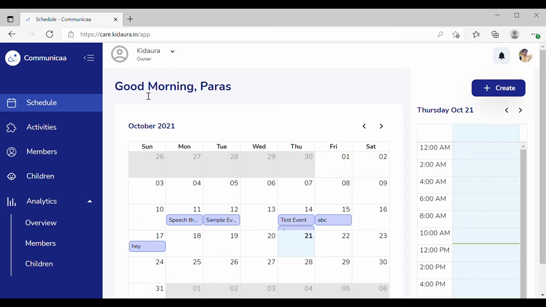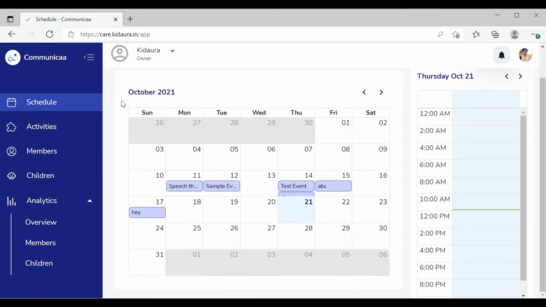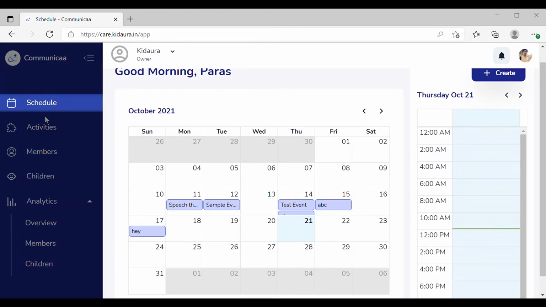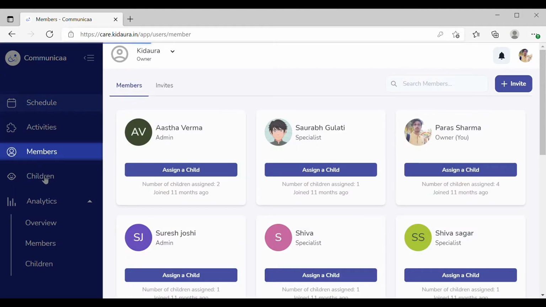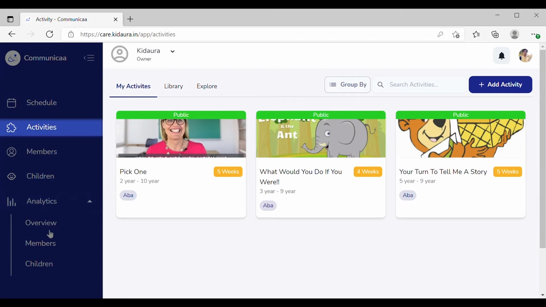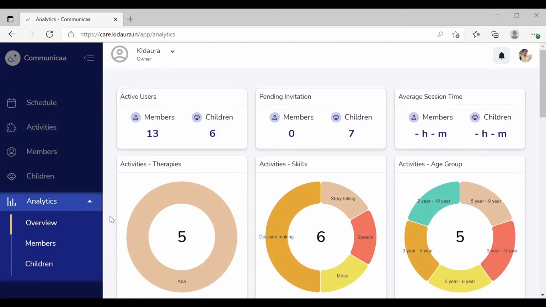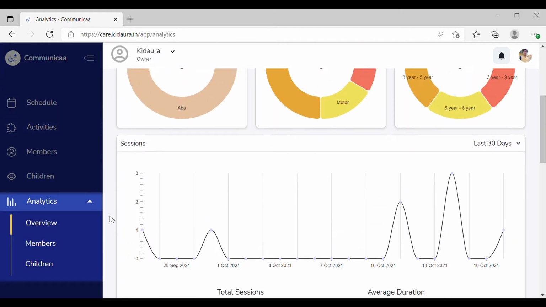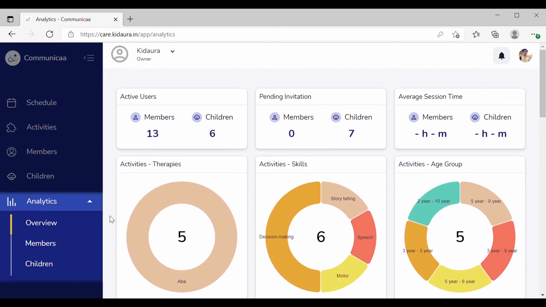Now, let us help you get a glance into the various features developed. We have the scheduler, the member and children pages, the activities page, and the analytics. All these features focus on helping you have a more organized and digitized way of conducting therapy and to also share, document, and view the progress of each child.